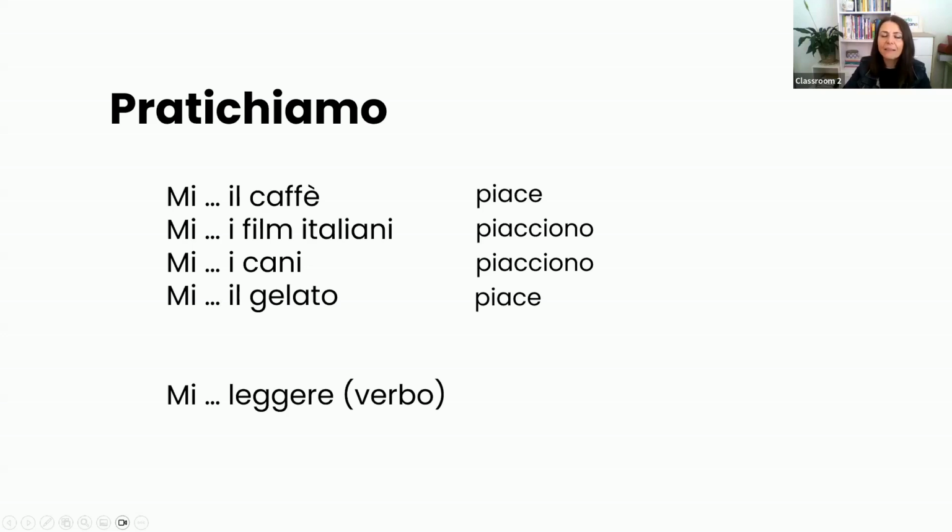Let's say that instead of using a noun, singular or plural, you use a verb. For example, leggere. Leggere means to read. Here you also use the version piace. Mi piace leggere. Great. Still alive so far? I hope so. Now, we have one last tiny little grammar item to complete this lesson.